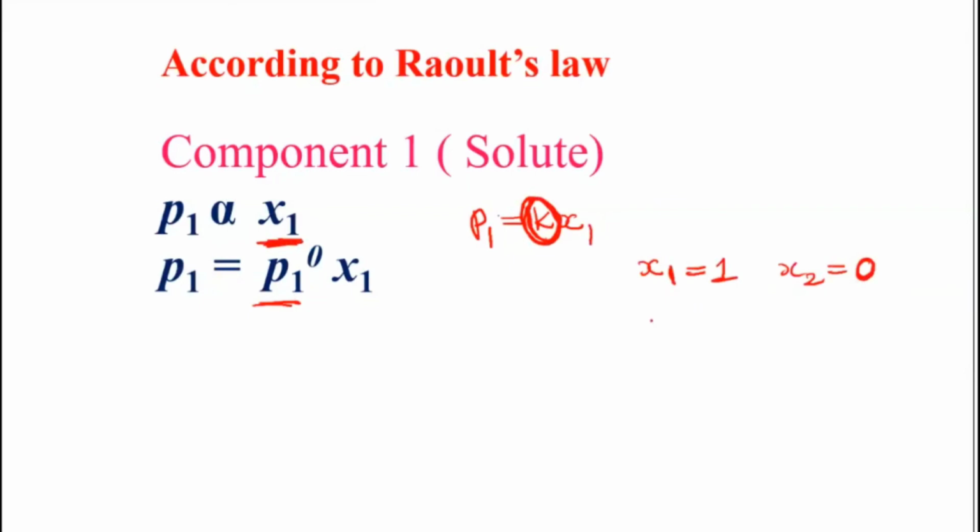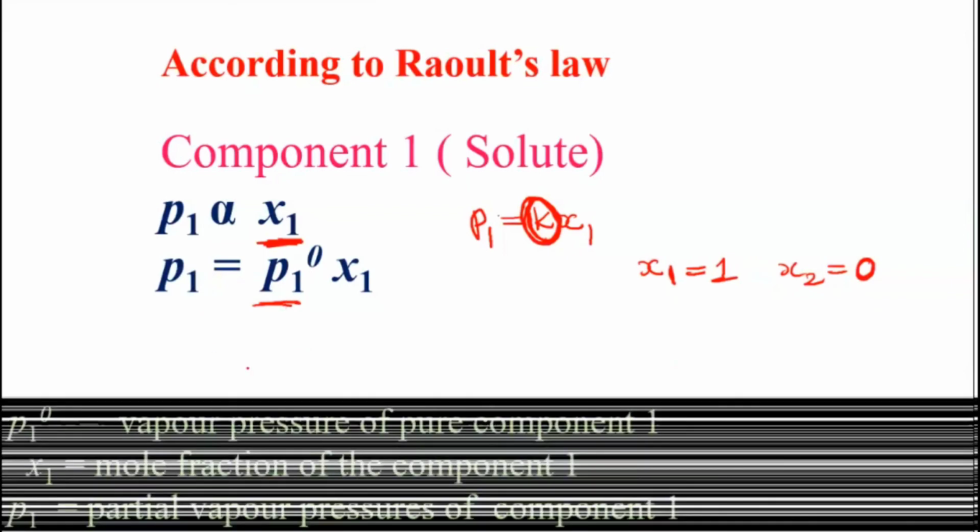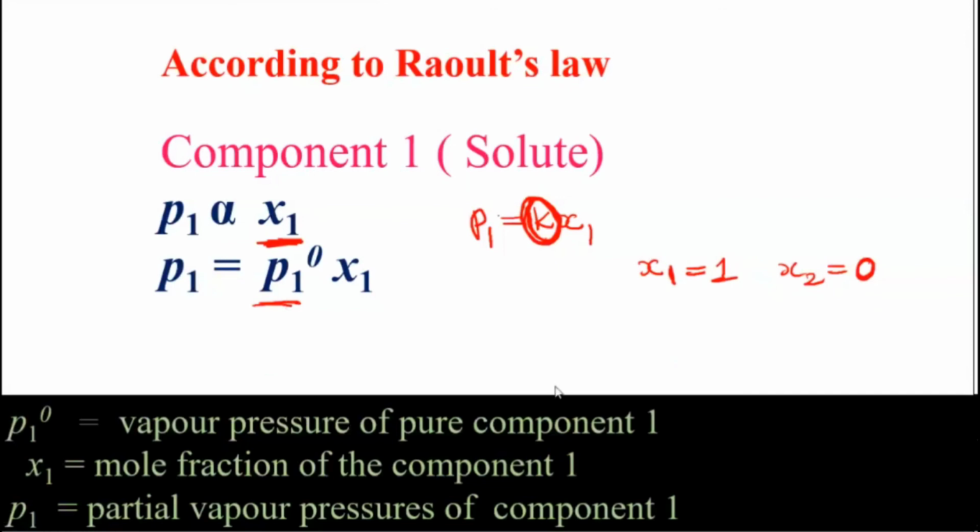So when they measured, they found that the P1 value is coming out as a constant, and that constant is actually equal to the vapor pressure of that particular component, that is P1 naught. That is the answer they got, so you can directly remember this. The constant value is actually P1 naught. Where all of these terms you can explain: P1 naught is the vapor pressure of the pure component 1, x1 is the mole fraction, and P1 is the partial vapor pressure of that particular component, component 1.